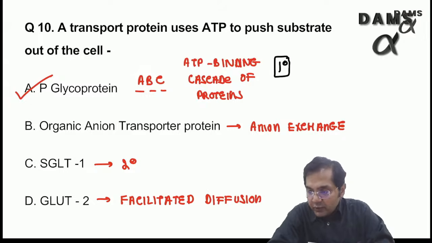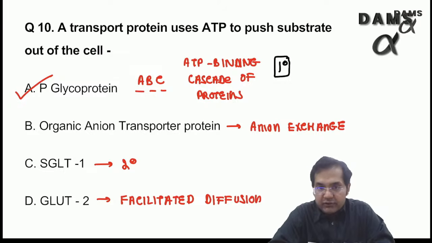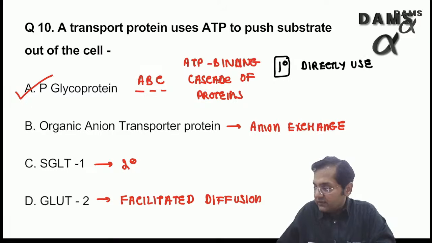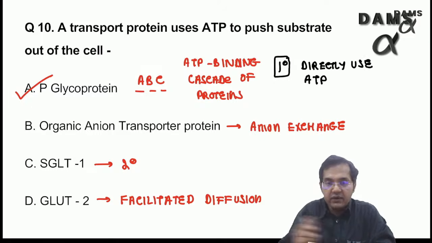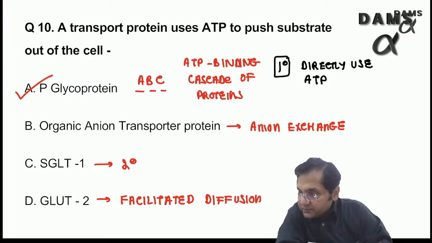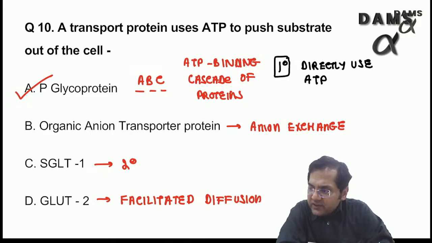Yes, absolutely correct, Shashikant. GLUT2 is facilitated diffusion, you are correct. But ATP binding cassette proteins are primary active. They directly use ATP to push the substrates out of the cell, right? So the answer is P glycoprotein.